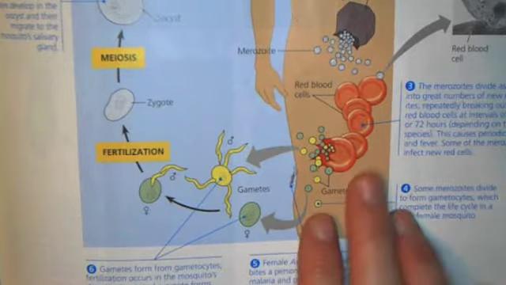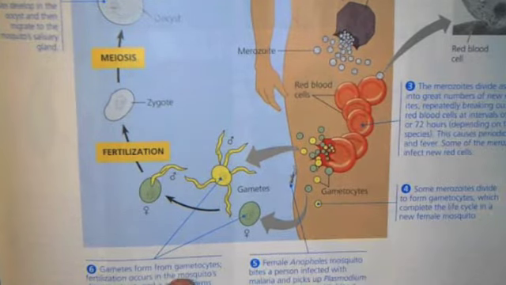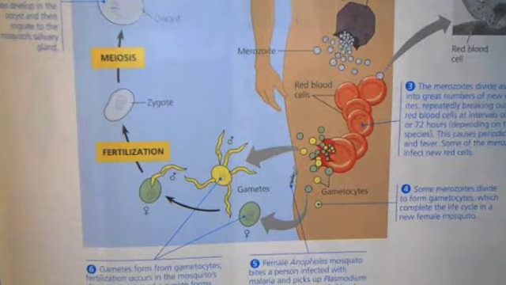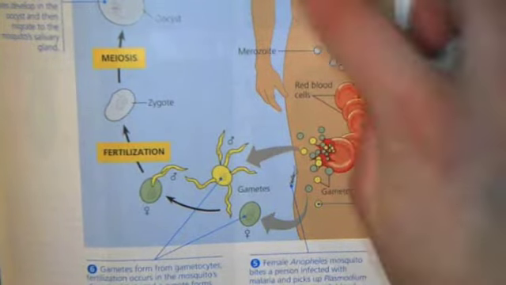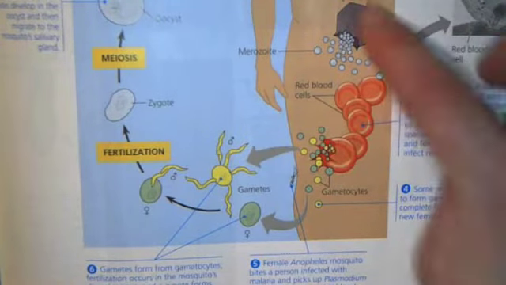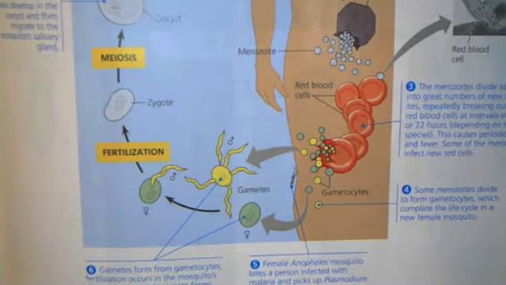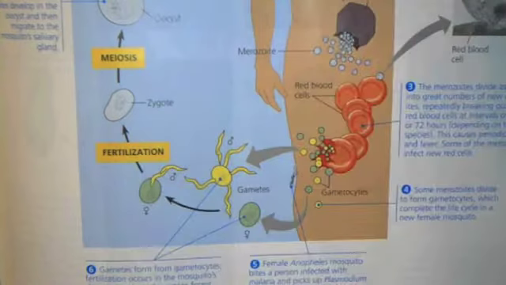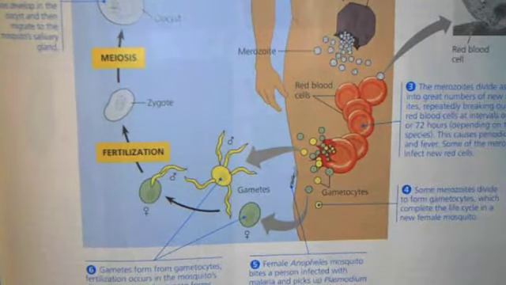Now, malaria is carried by mosquitoes. And when the mosquito bites you, it causes the parasite to enter into your bloodstream. So the mosquito is the first host, the human is the second host. And then the last one of the alveolates that we're going to talk about are called ciliates.